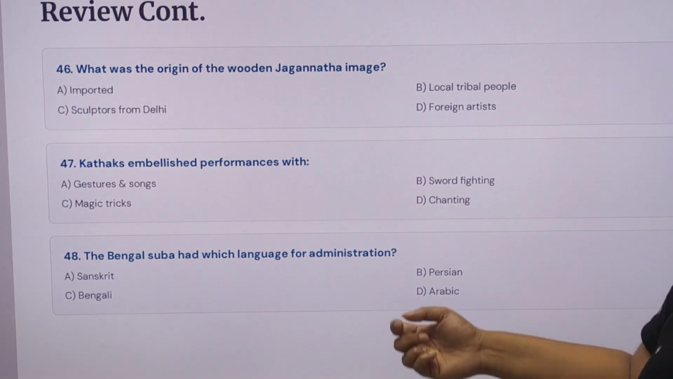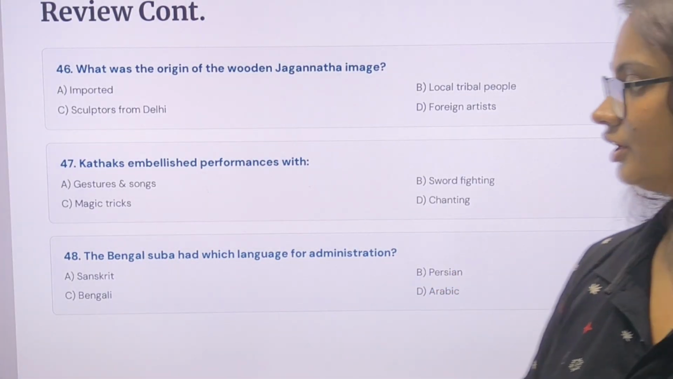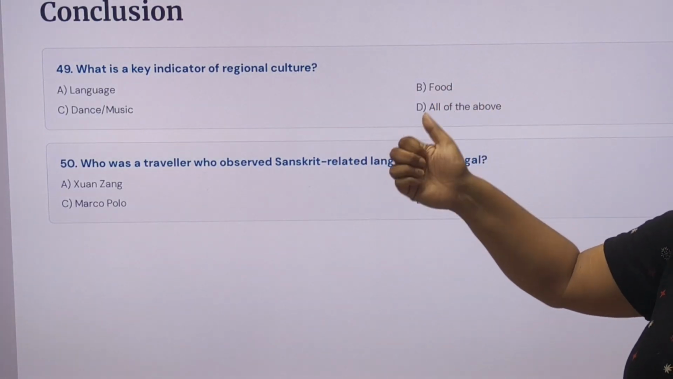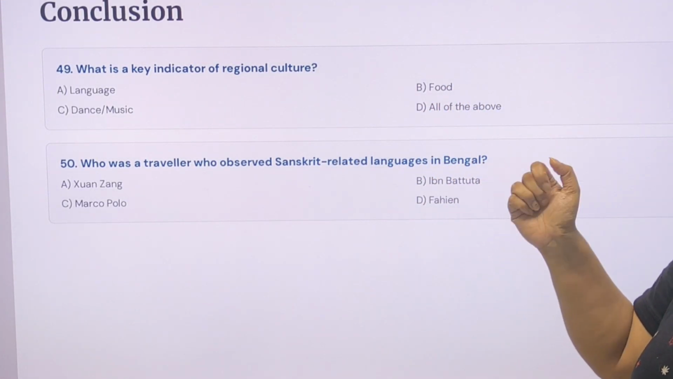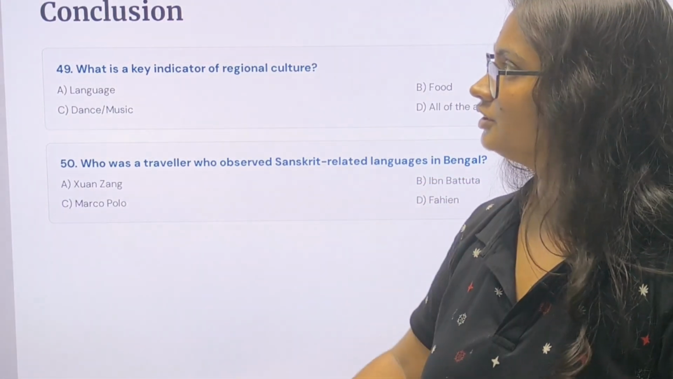The Bengal Suba had which language for administration? Persian. Okay. What is the key indicator of regional culture? All of them. Who was a traveler who observed a Sanskrit-related language in Bengal? That is Xuanzang. So that is the question.